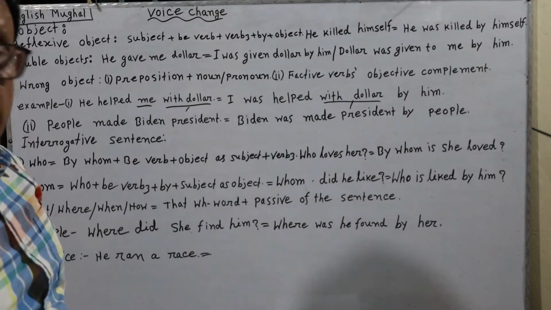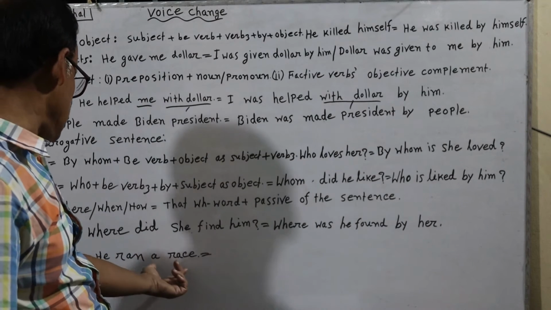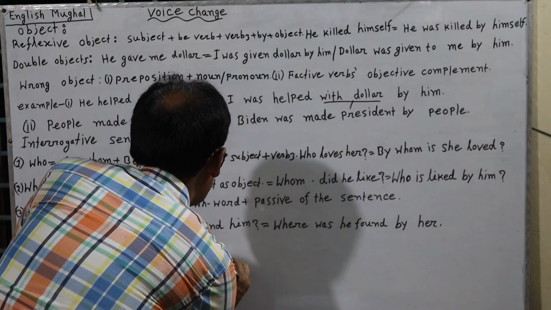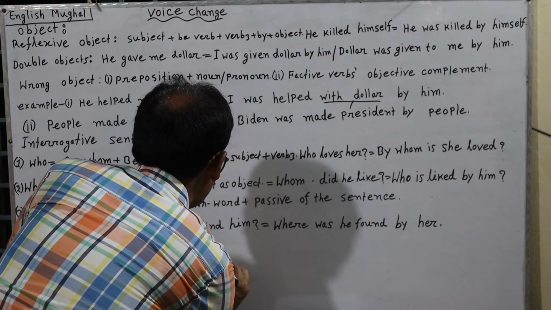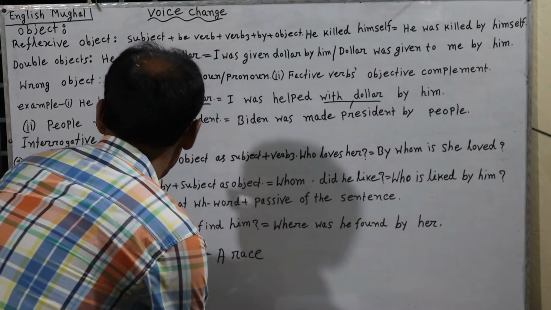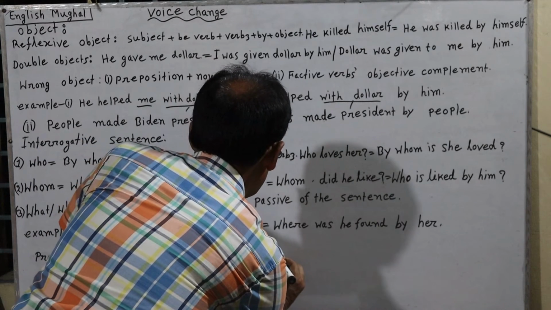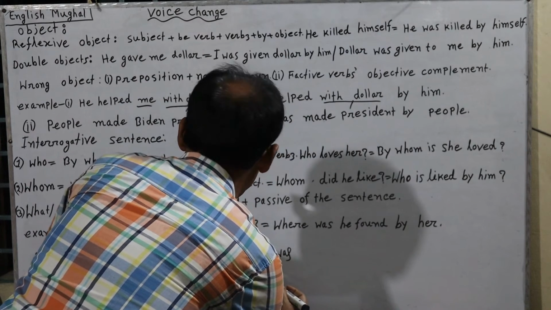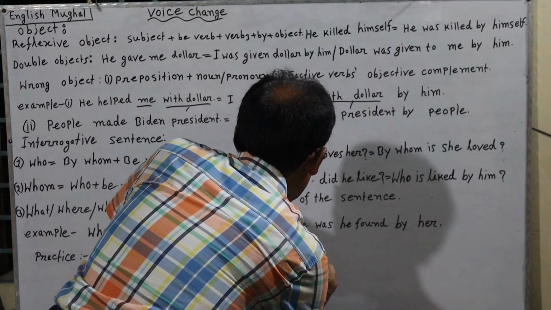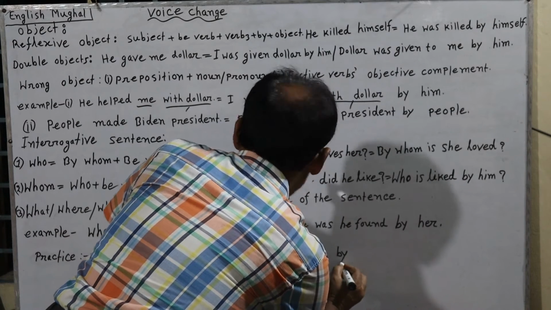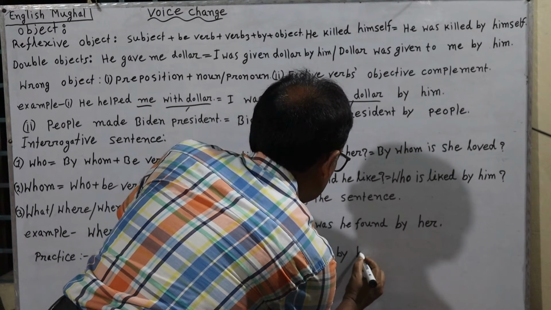It can be made passive voice by using this as the subject. So, a race. Ran is past form, so was. The past participle of ran is again run. Was run by him. He will be him.